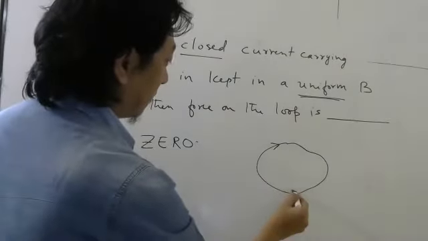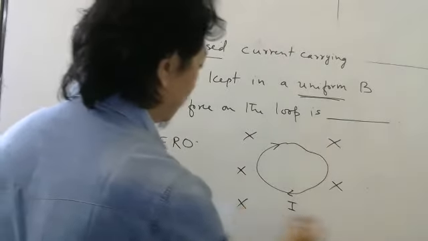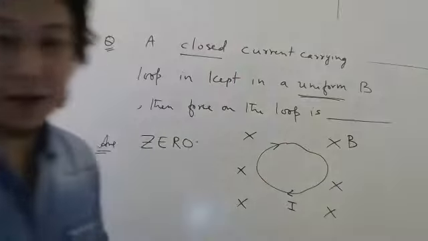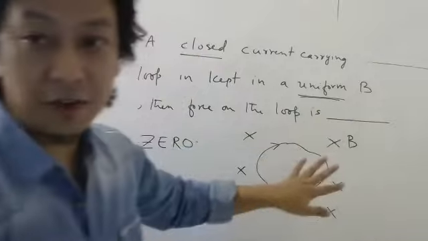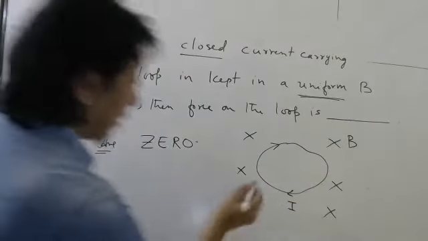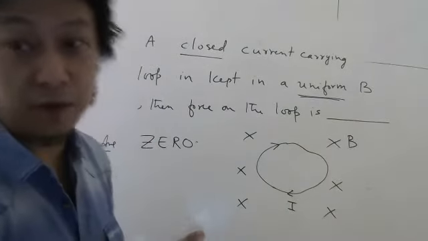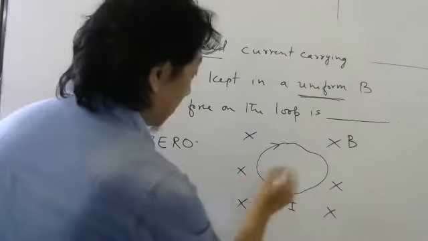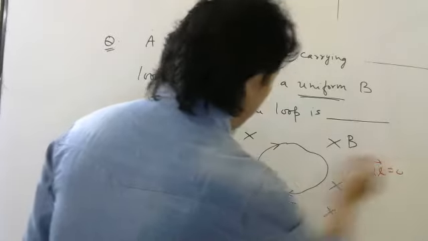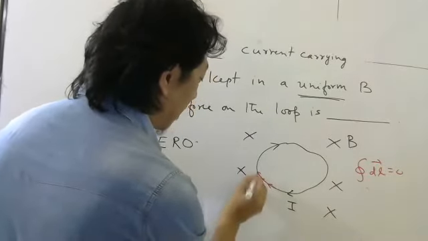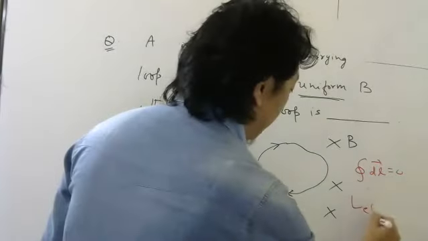and if you apply magnetic field like this, okay. If you don't apply magnetic field, then obviously nobody will ask you any force. But once you apply magnetic field in a current carrying wire, remember each piece will feel force, no doubt. Each piece will feel force. But the total force will be 0 because this integral will be 0. When you add this vector, this vector, this vector and come back here, it will be 0 because there will be no L effective. L effective will be 0.